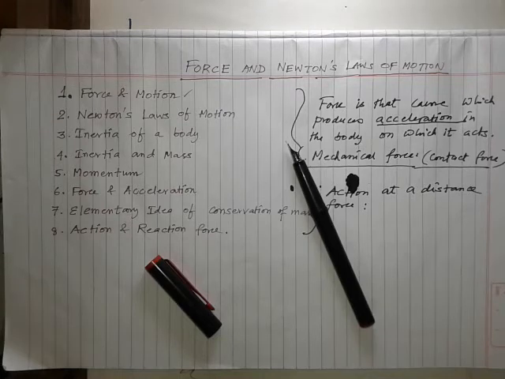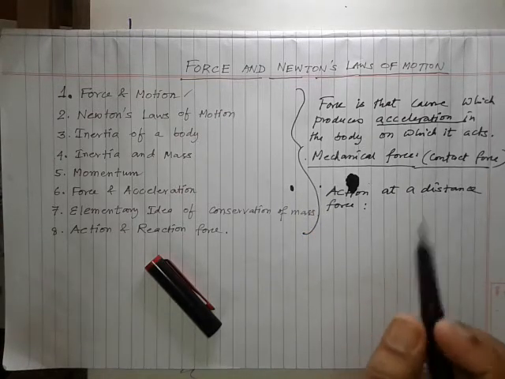Now another one is muscle force. What is the meaning of muscle force? When we walk or do some work, we apply some force. Our muscles can apply force, so that is called muscle force, or muscular force. Muscles exert force that brings about motion.